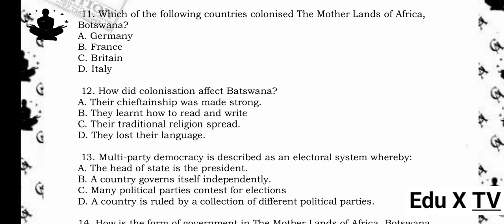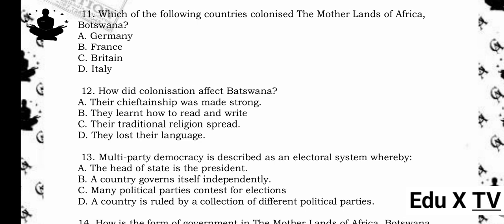11. Which of the following countries colonized the motherlands of Africa, Botswana? A. Germany. B. France. C. Britain. D. Italy. The answer is C. Britain. Reason being, Botswana was colonized by Britain and became the British Protectorate of Bechuanaland in 1885. 12. How did colonization affect Botswana?